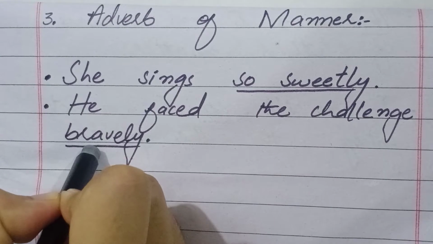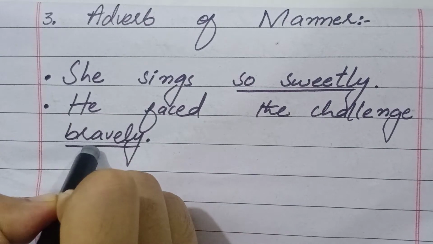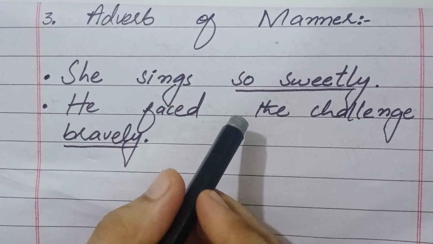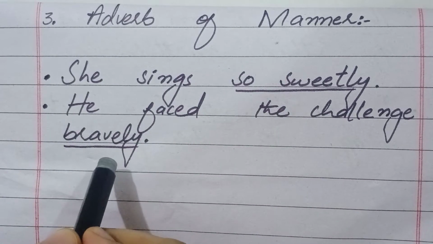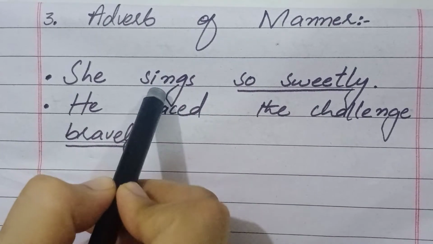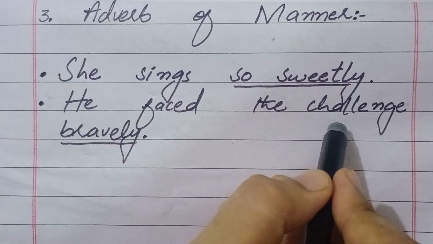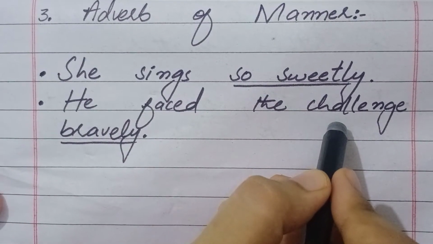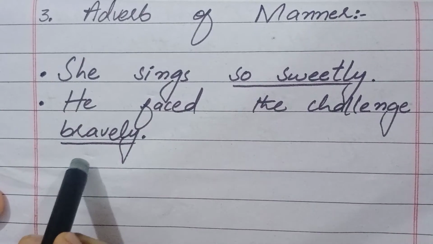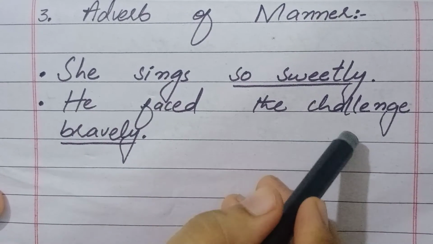So students, keep one more thing in your mind. Adverbs of manner are generally placed after the verb or after the object. Like you can see in this sentence, I have written the adverb after the verb. Now look at the second example. You can see the word challenge is the object, and I have written the adverb of manner after the object.